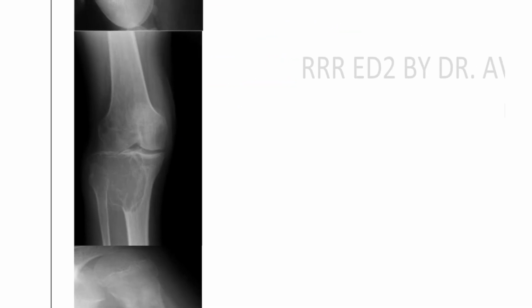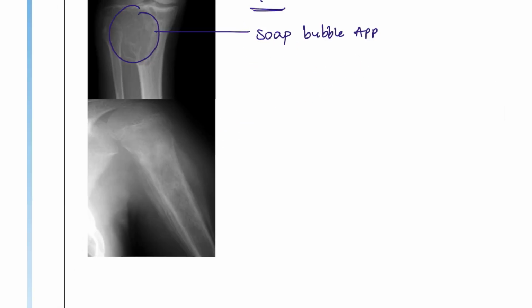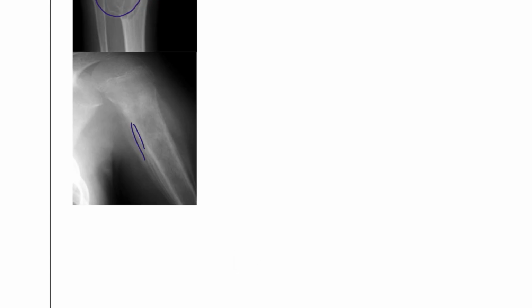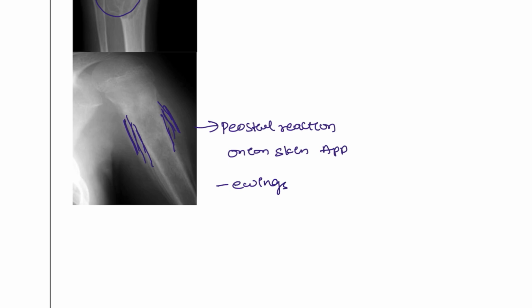Next, here you can see there is a soap bubble appearance. This is known as the soap bubble appearance, seen in patients with giant cell tumor. Next, periosteal reaction. The periosteum which is associated here is going to have different types of layers. The periosteal reaction, or we can call this an onion skin appearance, is seen in patients with Ewing sarcoma.